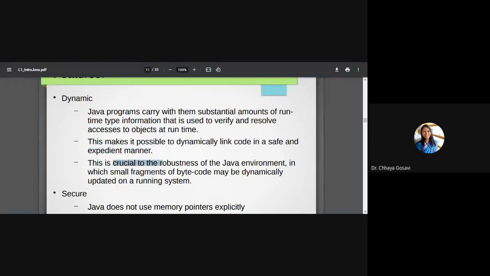But it is crucial to the robustness of the Java program. So there is a trade-off between the dynamic property and robustness. If a language is made more dynamic, it will be prone to more errors. That's why Java is very careful about type definitions. It's a strongly typed language, and it handles both these characteristics very efficiently. Java is a pure dynamic language as well as a robust language, in which small fragments of bytecode may be dynamically updated at runtime. So whatever you want to do, you can perform or change at runtime.